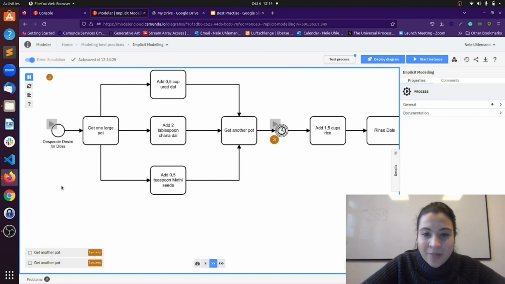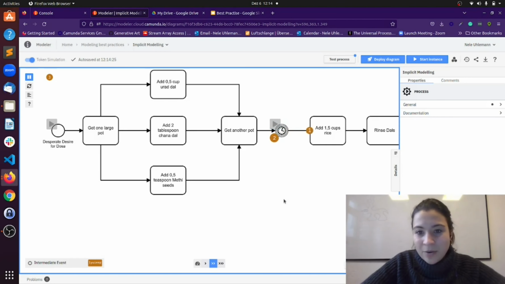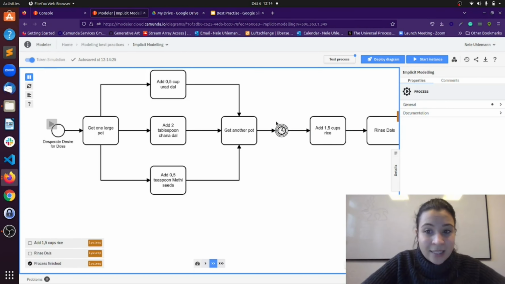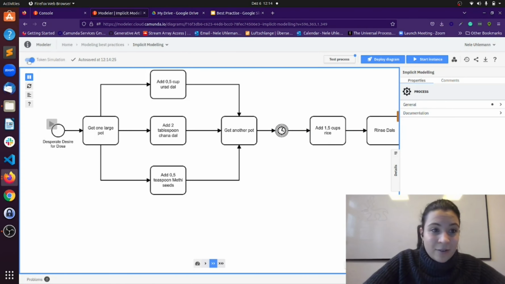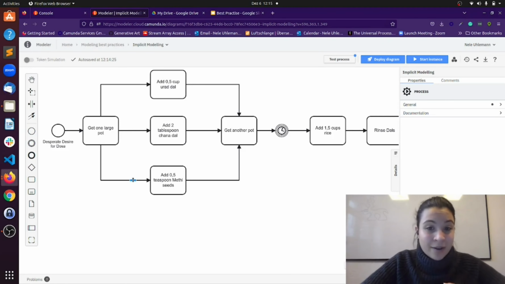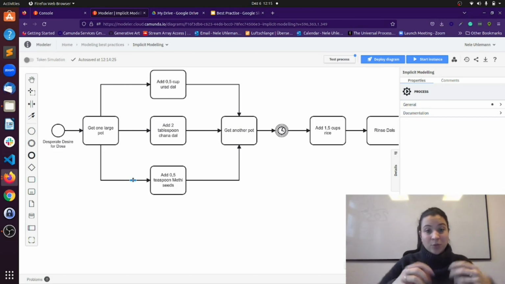And those 3 tokens are not synchronized. That means all those 3 tokens get to another pot. That means we have 3 times another pot. Also, we now do it once with add the cups of rice, rinse the dolls. We do it a second time, and we do it a third time. From the BPMN spec, the model is correct, but from our semantic, the model probably is not what we want, because we just want to have one.